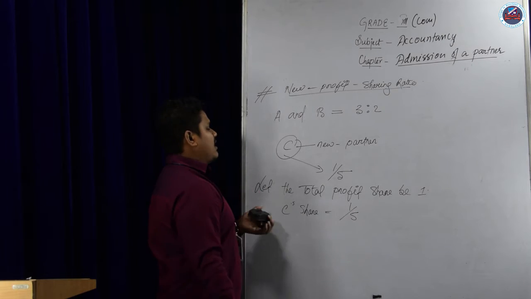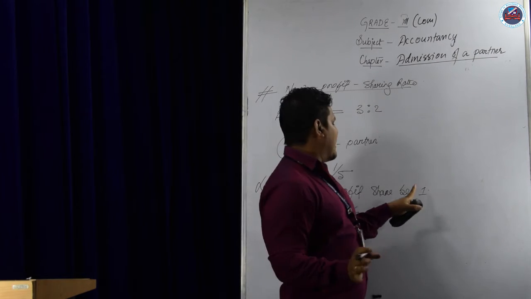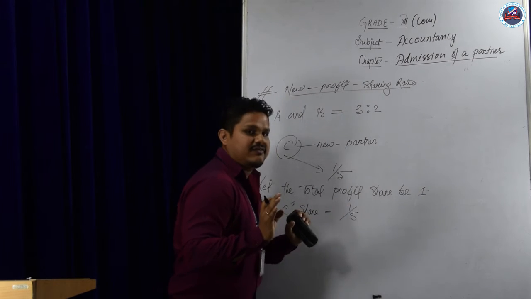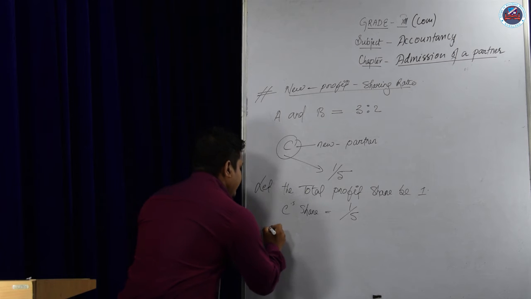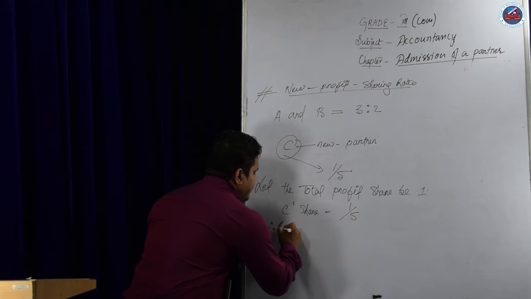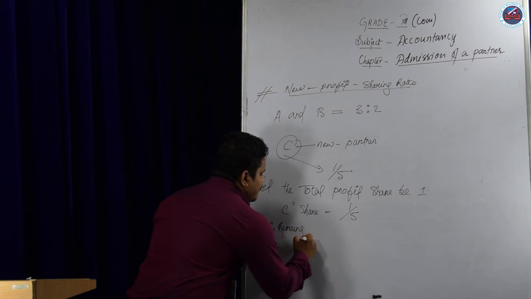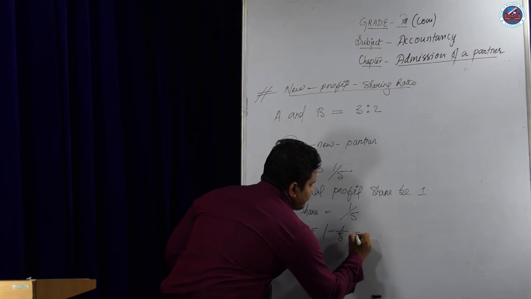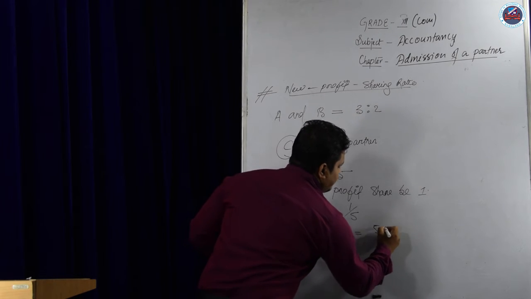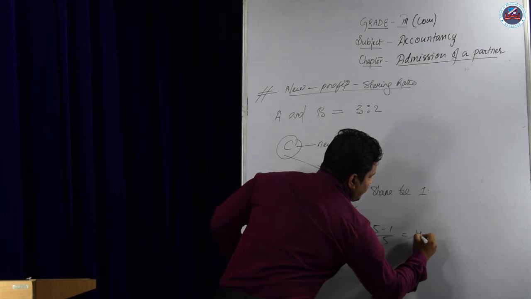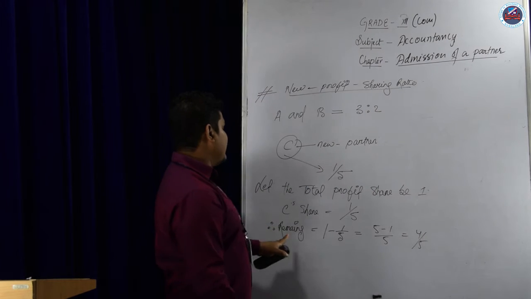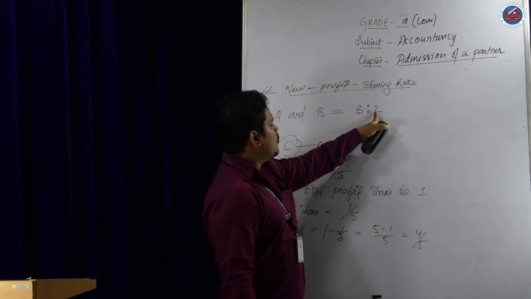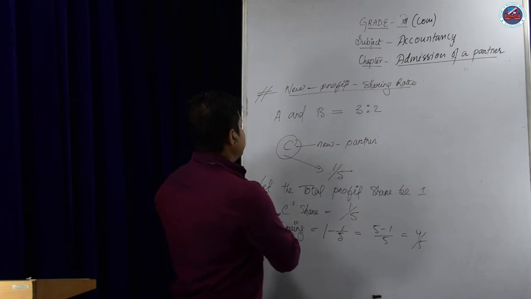C will get 1/5 out of 1. So what will be the remaining amount? We have to find out the remaining amount first. Remaining equals 1 minus 1/5, that is 5/5 minus 1/5, which is 4/5.